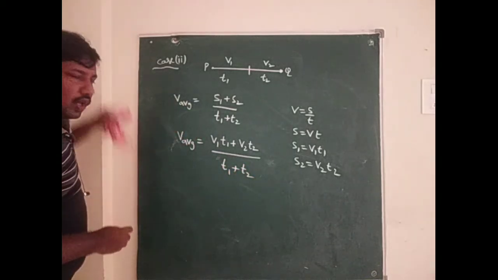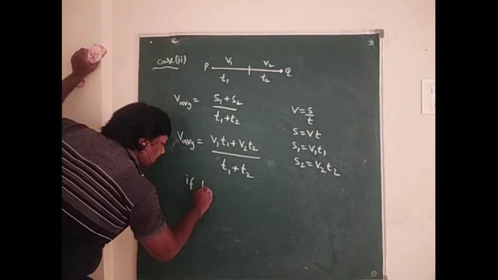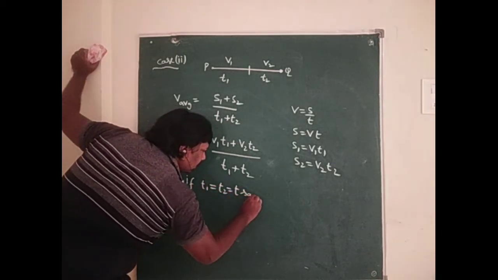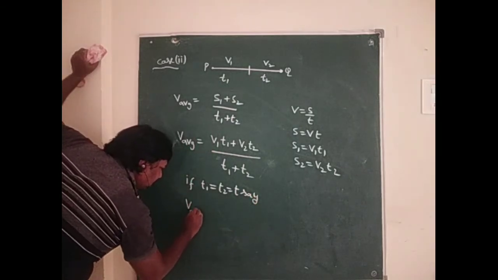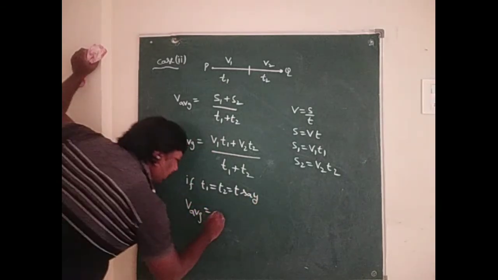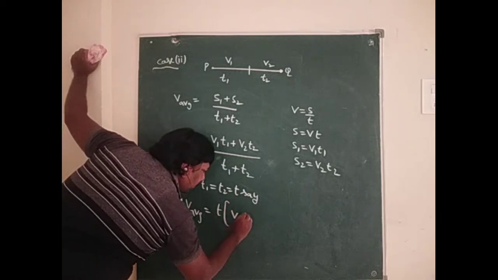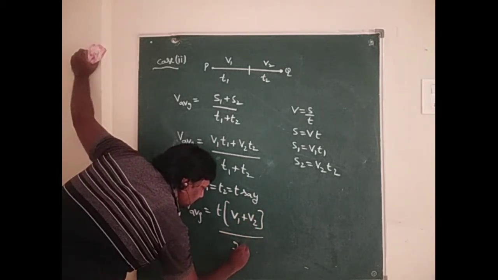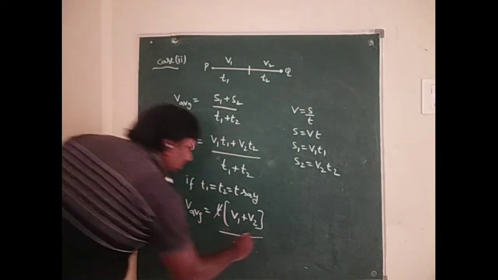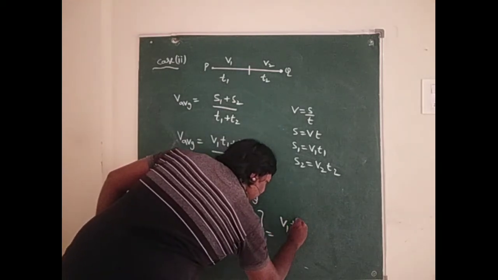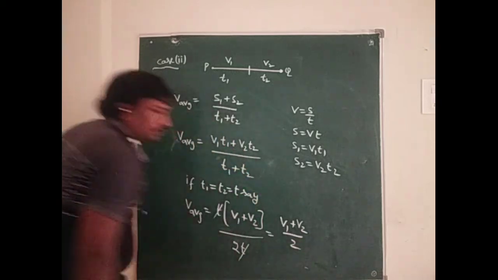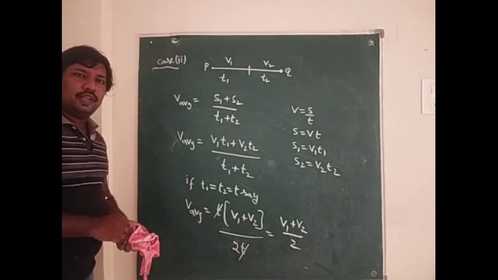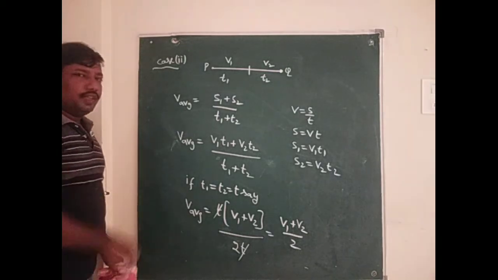If the times are equal, T1 equals T2 equals T, then V average equals T into V1 plus V2 by 2T. It cancels, so V average equals V1 plus V2 by 2. These are the different cases in the average speed.